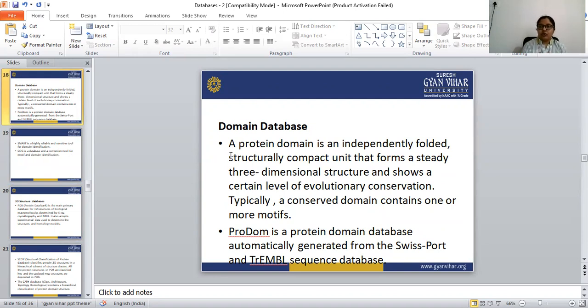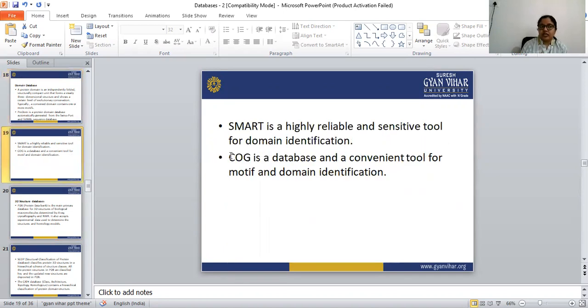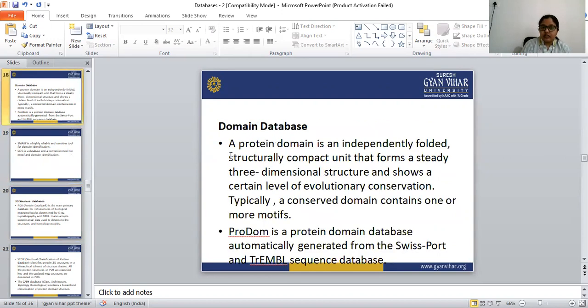These are all examples of secondary databases and of domain databases. So first is ProDom, the protein domain database generated from the Swiss-Prot and TrEMBL sequence databases.